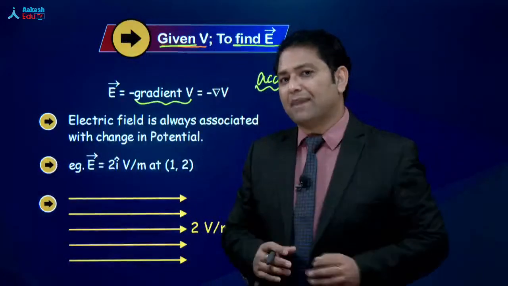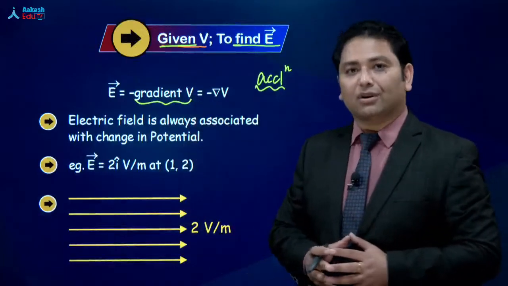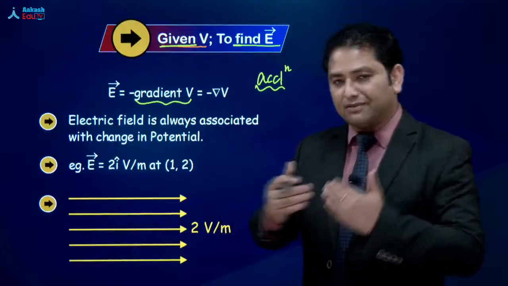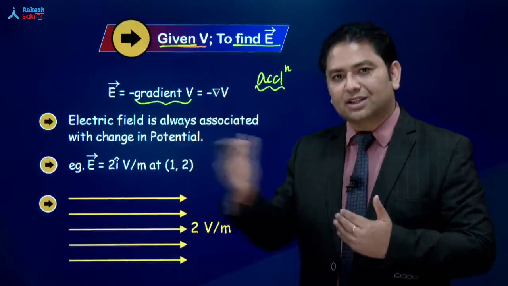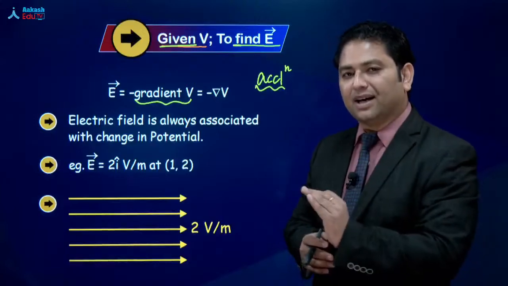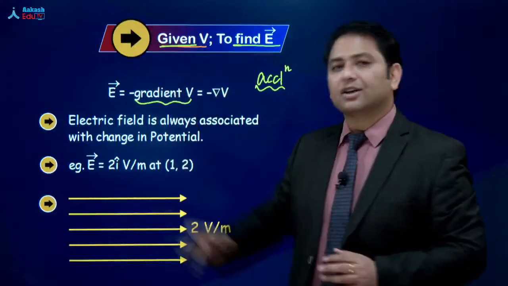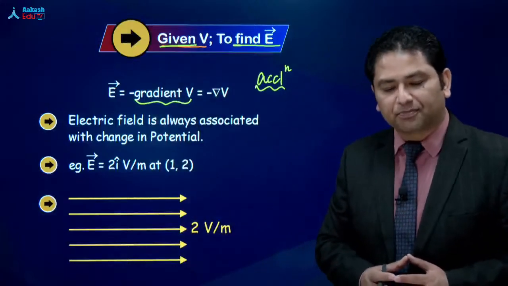Exactly in the same manner, electric field is minus of gradient of V. So gradient मतलब derivative is involved, change is involved. तो जहां potential में बदलाव है, wherever the value of potential changes, there you get the electric field.